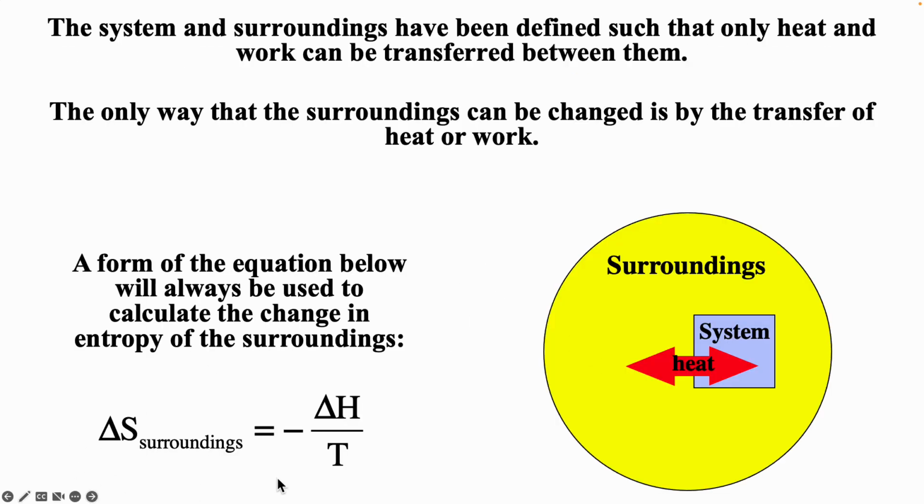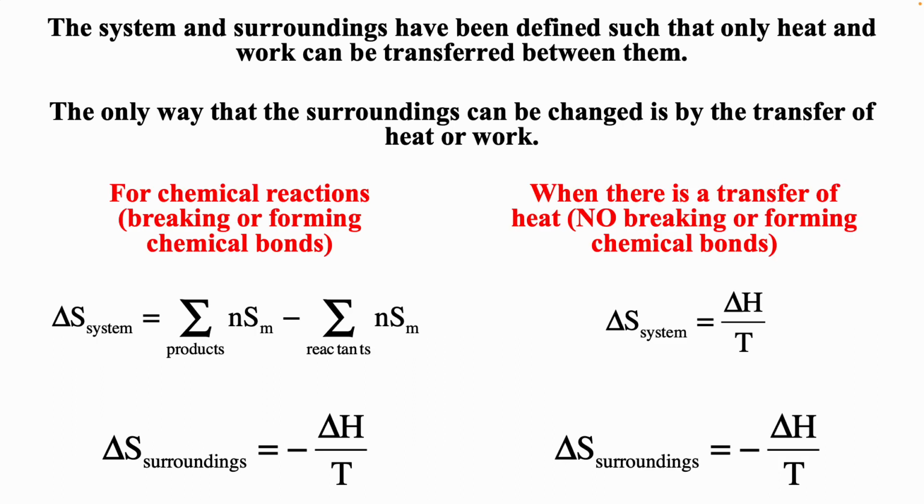And so we can always calculate delta S surroundings as minus delta H over T because the only thing that affects the surroundings is heat and work. And typically we're going to ignore the work. Now, for chemical reactions where you have the breaking and forming of chemical bonds, remember in phase transitions, you're overcoming intermolecular forces.